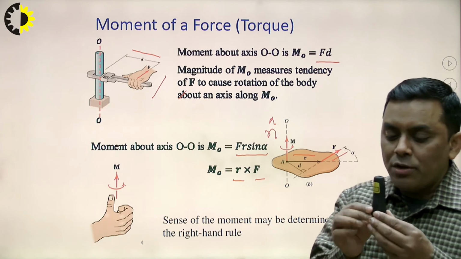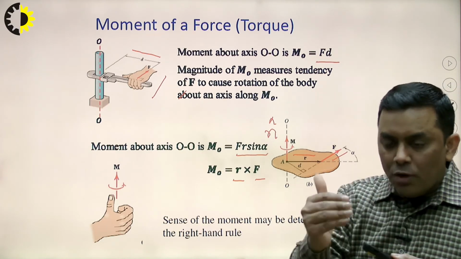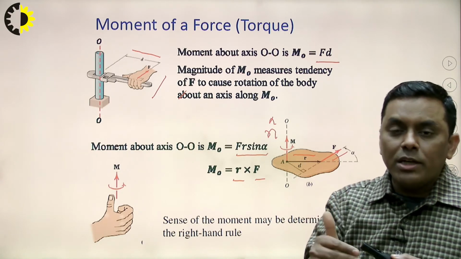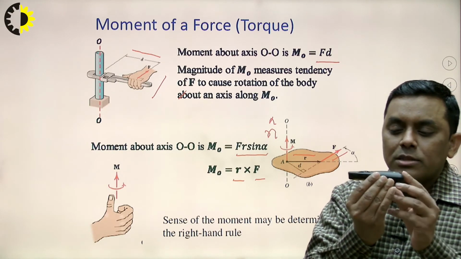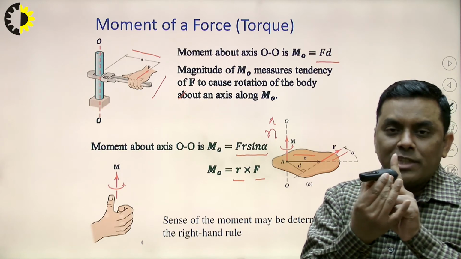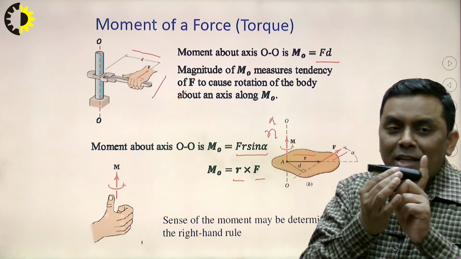What is this term, moment of inertia? Moment of inertia of a body is that by virtue of which the body resists the change of state in rotation. Okay. So, now if I want to rotate this body about this axis, obviously its moment of inertia is fixed because its mass is fixed and the distribution of mass is fixed.